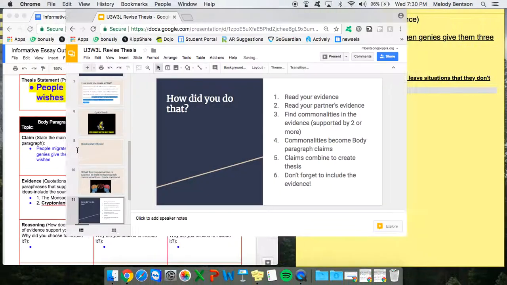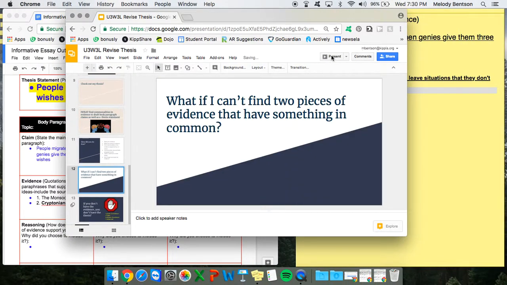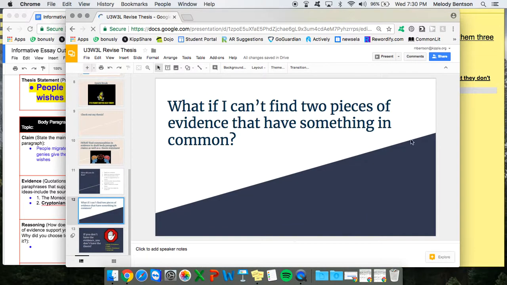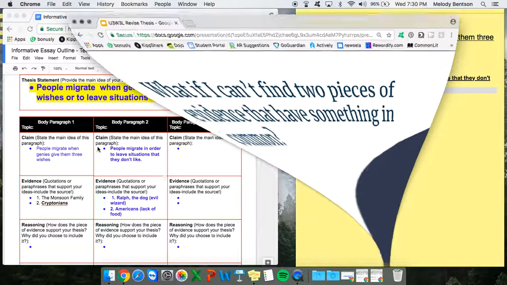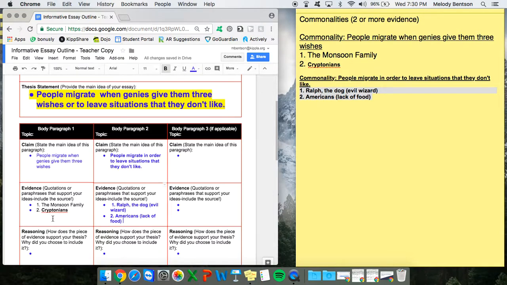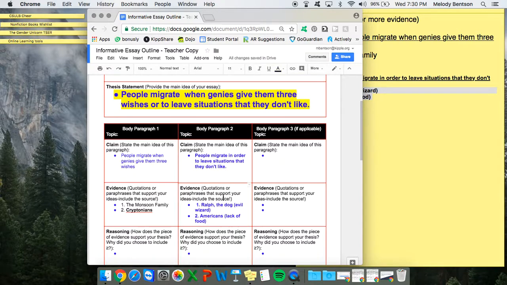Now, one little problem that you might encounter is, well, Miss Benson, what if I can't find two pieces of evidence that have something in common? If that's the case, it's okay, and you may encounter that. To have two pieces of evidence is pretty advanced. If you can't find two pieces of evidence, one is fine.